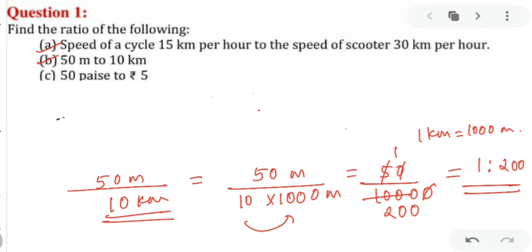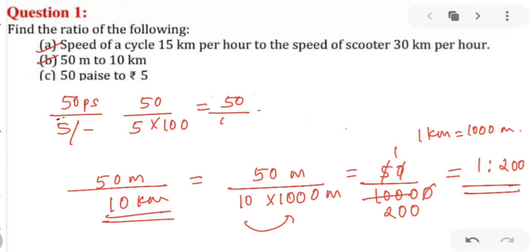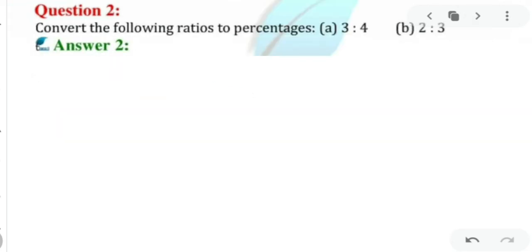In your third, we have 50 paisa to rupees 5. Now 5 rupees you can convert as 5 into 100, of course. So that will be 500. So now do 50 upon 500, reduce it, and that will be 1:10. Clear? Okay. We have next as convert the following ratios to percentages.